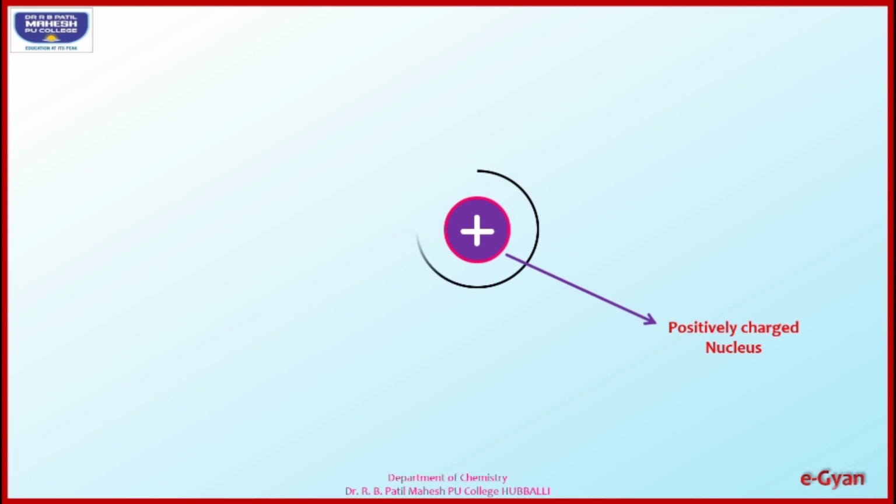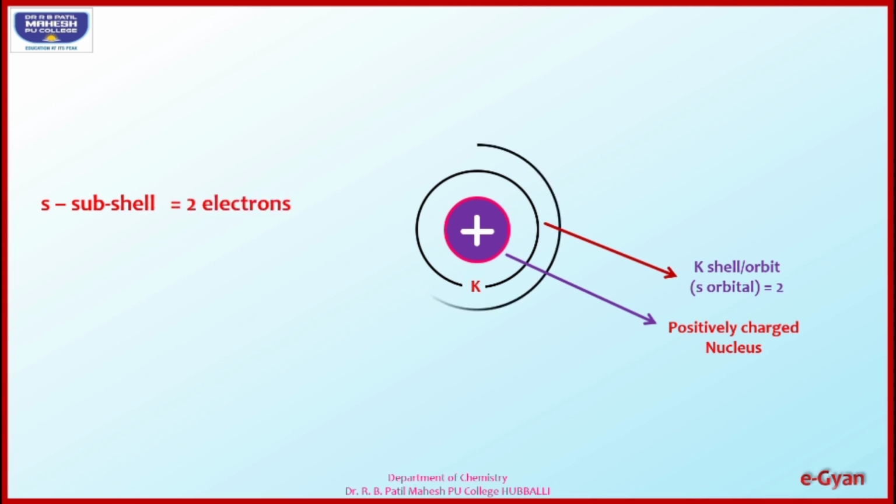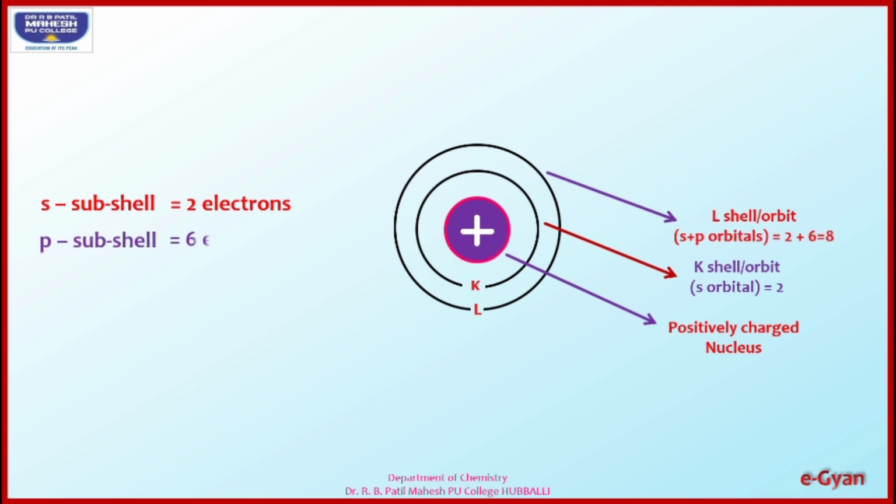Moving further, consider a particular atom which has a positively charged nucleus at the center, around which there are a number of orbits or cells. The first cell, which is nearest to the nucleus, is known as K cell, which has S subcell and can have a maximum of 2 electrons. The second cell is L cell, which includes both S and P subcells, and the total number of electrons is 8.